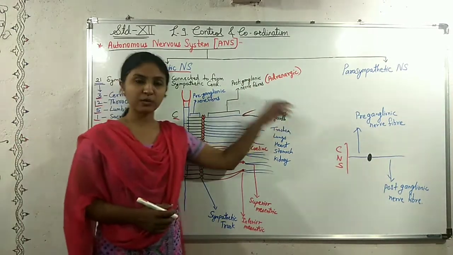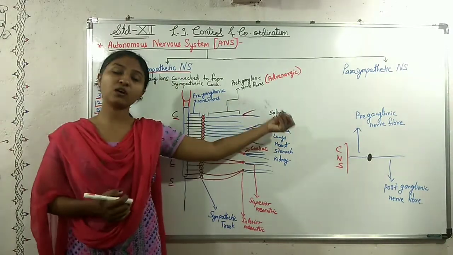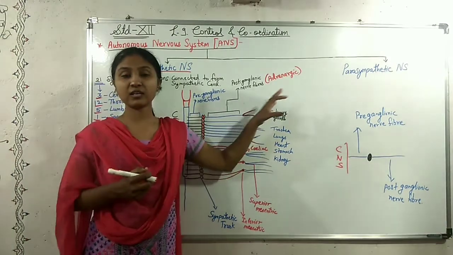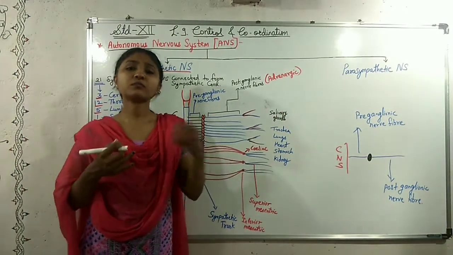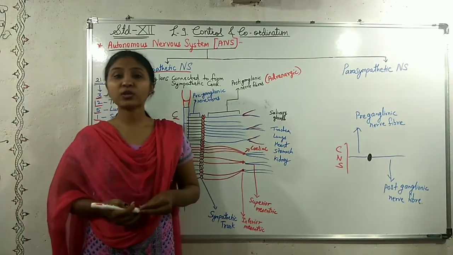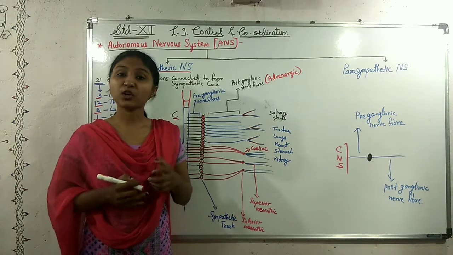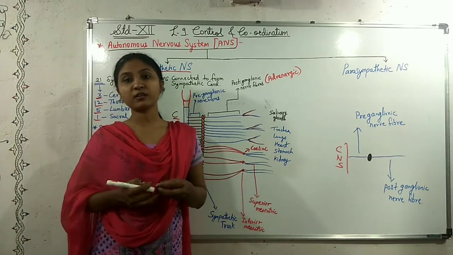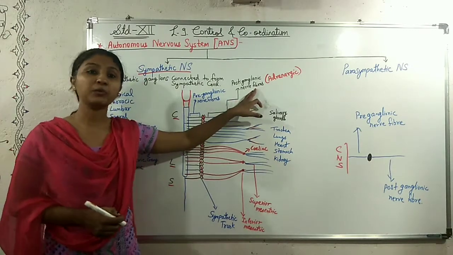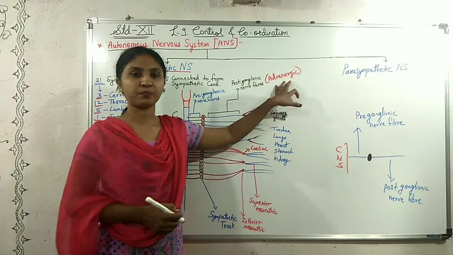As these nerve fibers go further, they get branched and synapse with the visceral organs of the body, and at the site of the synapse, the neurotransmitter is adrenaline. That's why these postganglionic nerve fibers are called adrenergic nerve fibers.